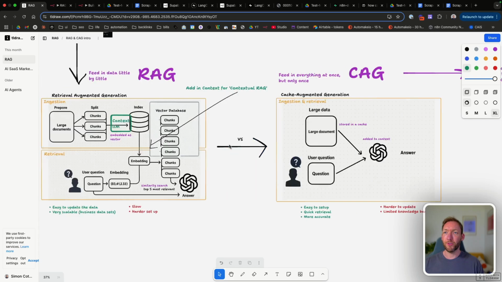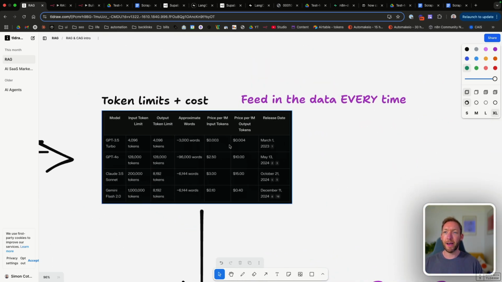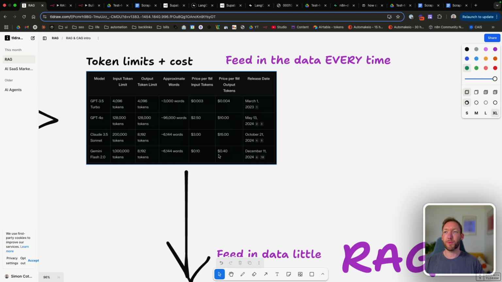Let me just remind you why CAG came about. So when LLMs were first becoming popular, we had the models like GPT 3.5 Turbo, and you can see that the input token limit and output token limit were approximately 4,000 tokens, which equates to around 3,000 words. So that's not much context at all. That's about 6 pages.